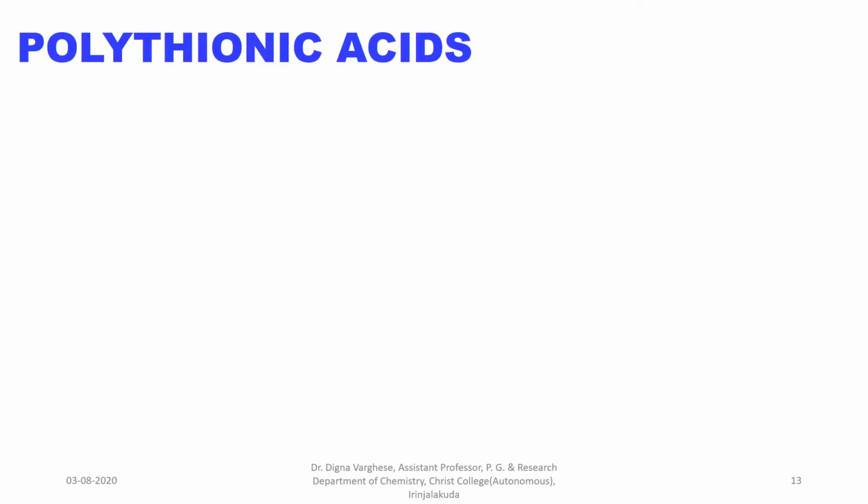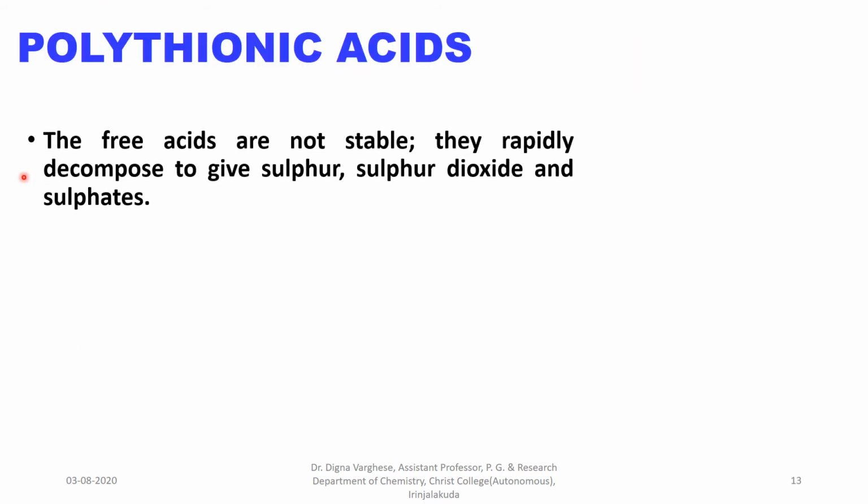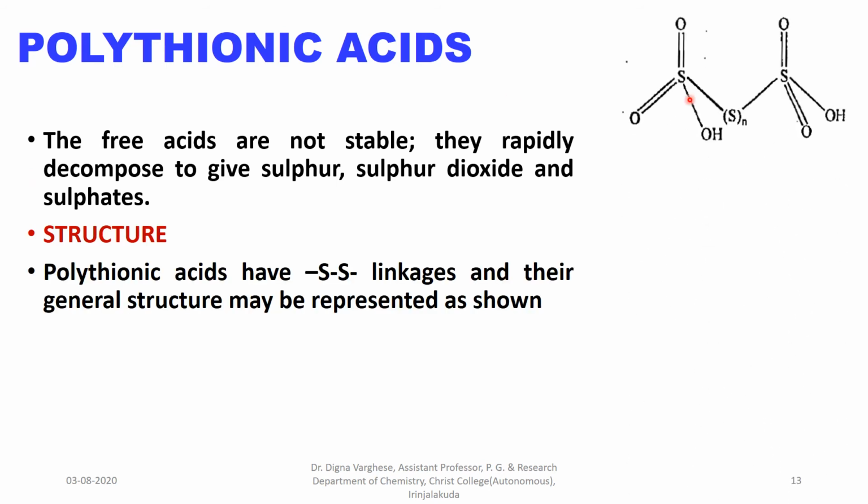Polythionic acids. The free acids are not stable. They rapidly decompose to give sulfur, sulfur dioxide and sulfates. Polythionic acid contains S-S linkages, and their general structure may be represented as shown in this figure, that is, in between the sulfur atoms there are n number of sulfur-sulfur linkages present, so it is known as polythionic acids.